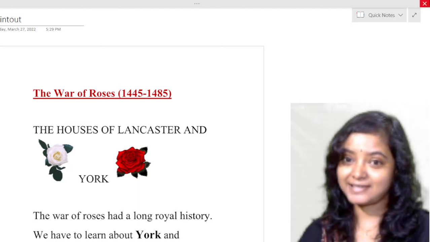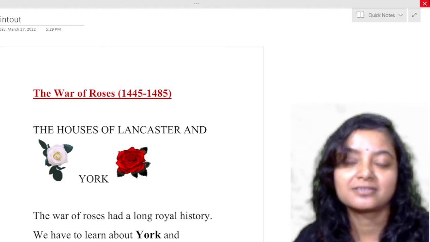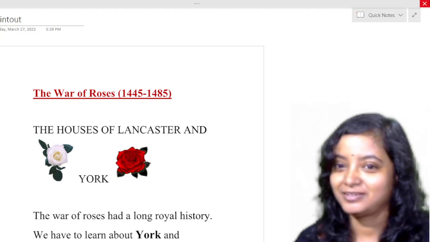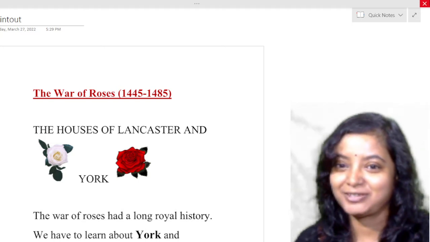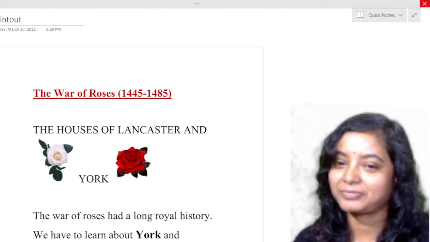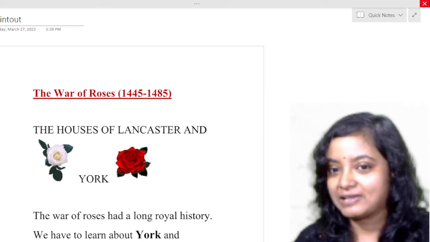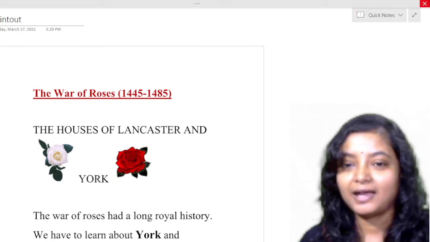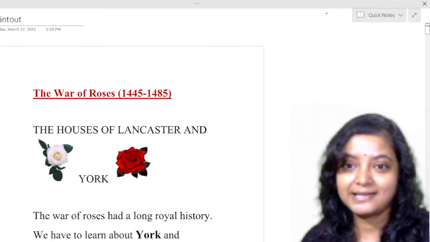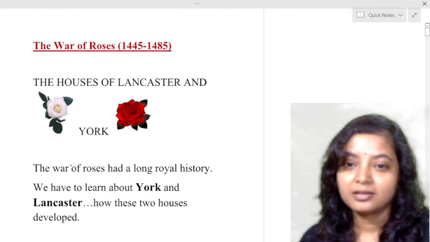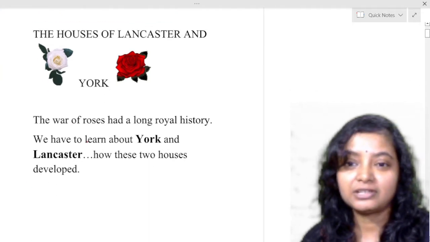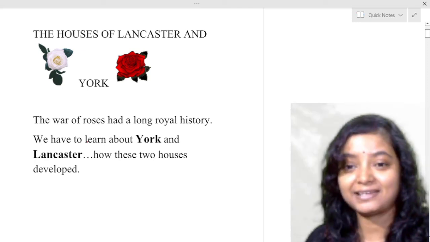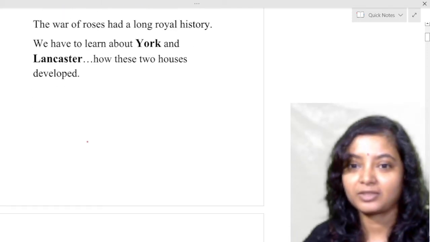Today we'll discuss the War of the Roses. Though the name is War of the Roses, the road was not spread with roses but with blood. The war was mainly between the houses of Lancaster and York, and it has a long royal history. We have to learn about York and Lancaster, how these two houses developed and got entangled with each other.